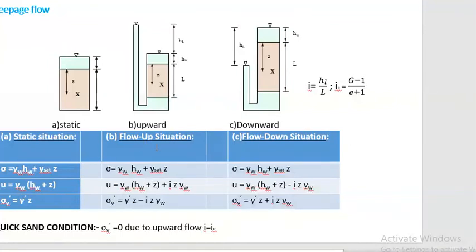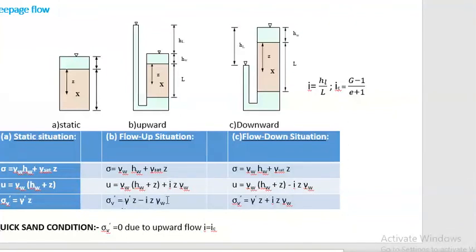For the upward flow situation, in the pore water pressure we will add i Z into gamma w. This is the difference. And for the downward flow situation, in pore water pressure we will subtract i Z gamma w.